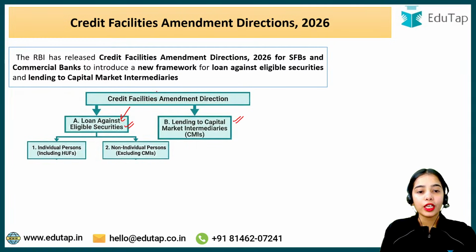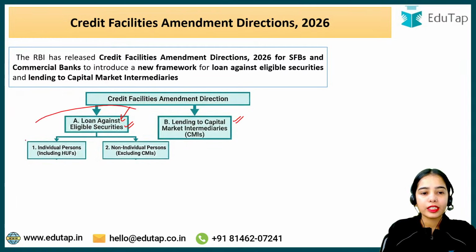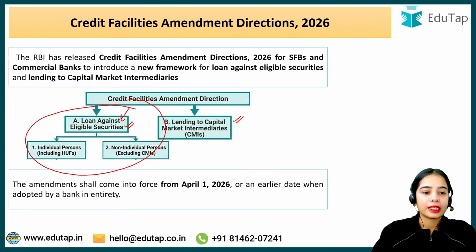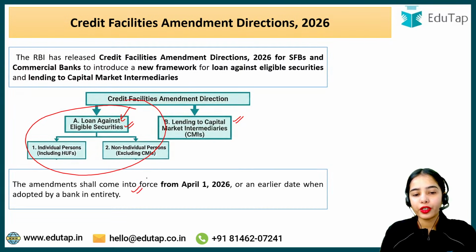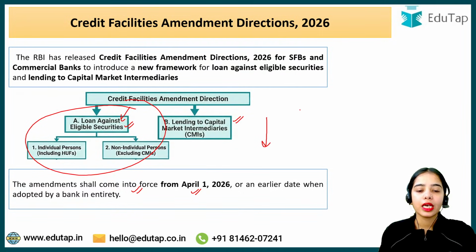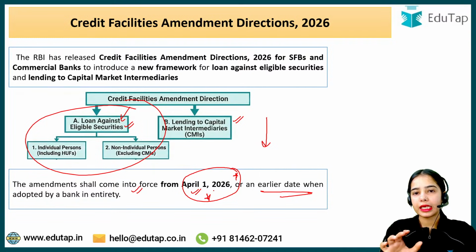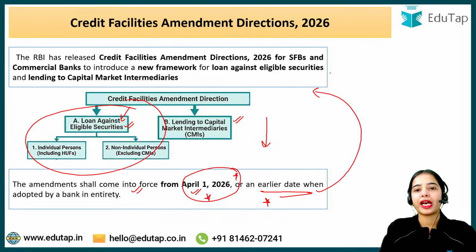Okay. So starting with the first part, that is loan against eligible securities. Now the amendments that shall come into force from 1st April 2026. All the amendments that we are going to discuss are going to come into force from 1st April 2026 or an earlier date when adopted by the bank. This is the last date from which the amendment will come into force from the side of the RBI, but the bank can adopt the amended directions on a prior basis also. This is the last date for adopting the amendments.